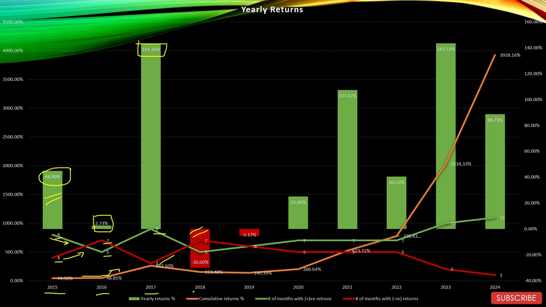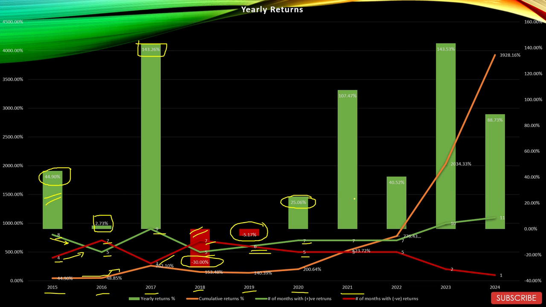But the sector nosedived in 2018 and managed to give a negative return of minus 30% with 7 negative months and 5 positive months. 2019 too was not a good year for this sector as the sector managed to give negative returns again, this time of minus 5.17% with 6 positive months and 6 negative months. The situation improved in 2020 and the sector managed to give respectable returns of 25.06% with 7 positive months and 5 negative months.